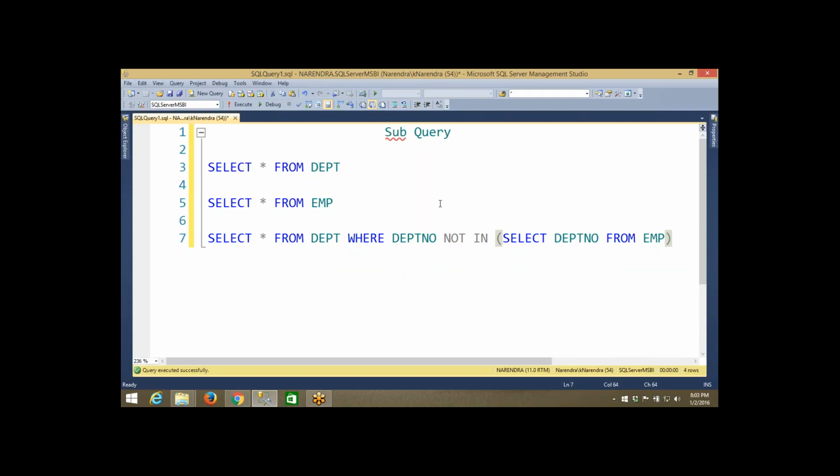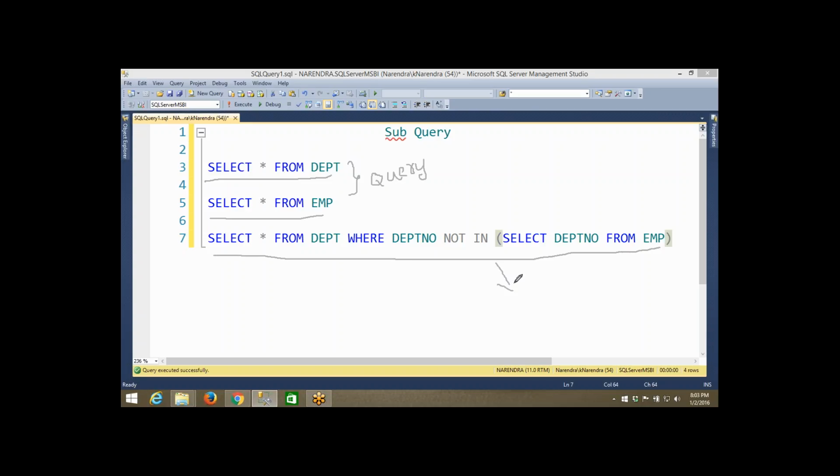Now please understand, this is called a query, because these two are straightforward SQL statements. But this concept is a subquery. Why are we calling it a subquery? Because there is more than one query, and they are associated based on one common point. Whenever you write a query within another query, that concept is called a subquery.